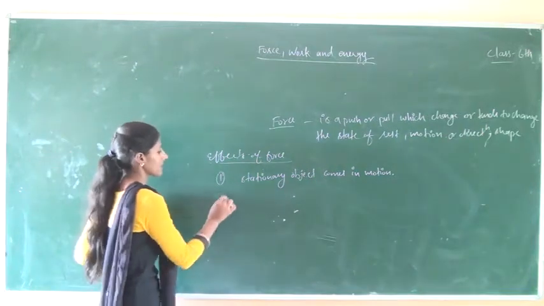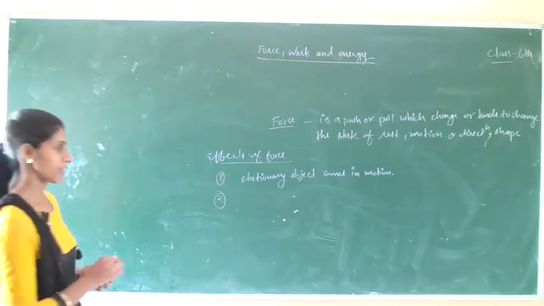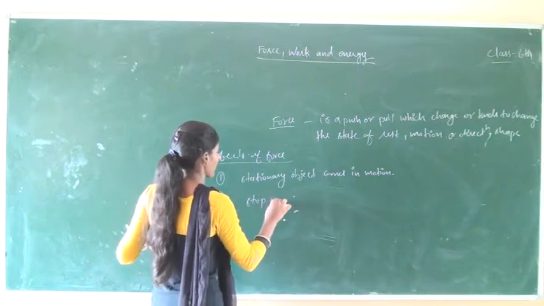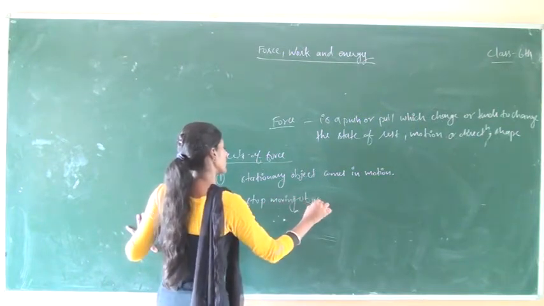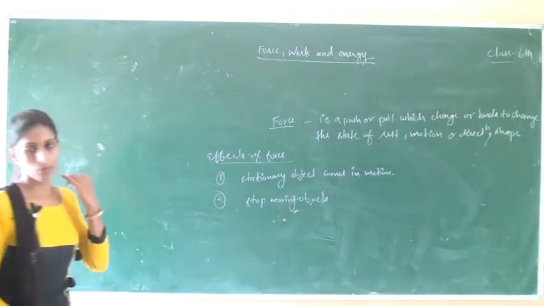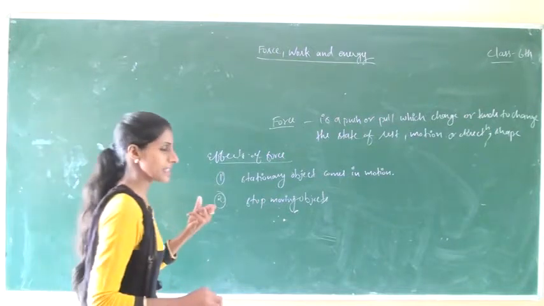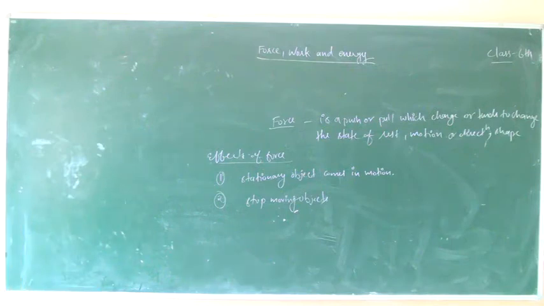After that, the second one is force can stop moving objects. For example, imagine your friend is riding a bicycle. If you pull his bicycle from behind, it is going to slow down.